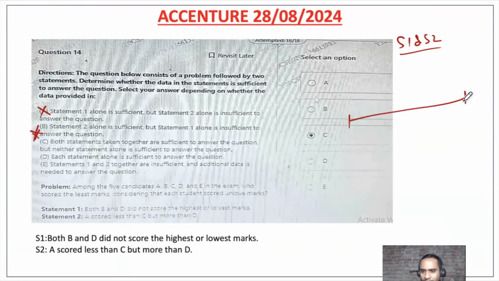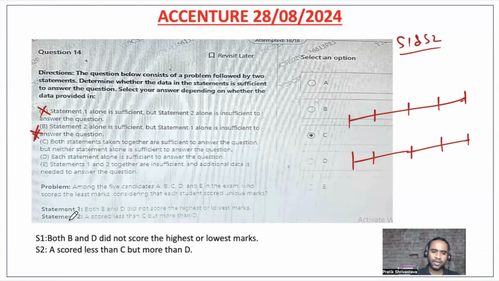Now, here I will make 5 people, right? Let us try to arrange them, and then later on see who is having more marks and who is having the lowest marks. So A scored less than C, that means C has scored more than A, and then A has scored more than D.